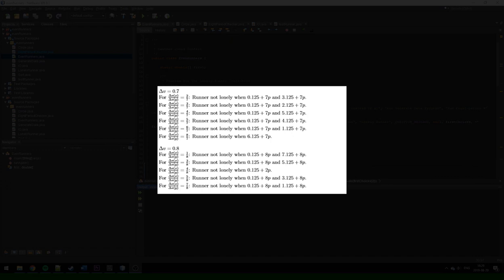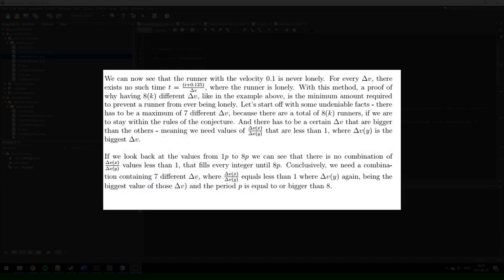So with this method I will present my take on a proof of why having these 8 or k different delta V, like in the previous example, is the minimum amount required to prevent a runner from ever being lonely. Let's start off with some undeniable facts. There has to be a maximum of 7 different delta V, because there are a total of 8 or k runners if we are to stay within the rules of the conjecture, that is.